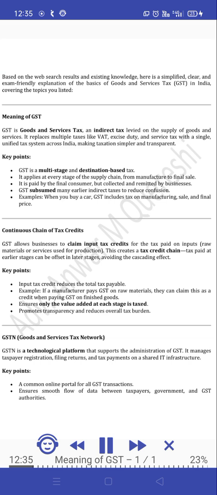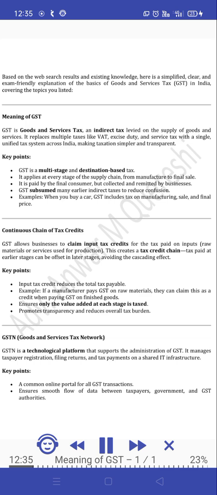GST subsumed many earlier indirect taxes to reduce confusion. Examples. When you buy a car, GST includes tax on manufacturing, sale, and final price. Continuous chain of tax credits. GST allows businesses to claim input tax credits for the tax paid on inputs, raw materials, or services used for production. This creates a tax credit chain. Tax paid at earlier stages can be offset in later stages, avoiding the cascading effect.